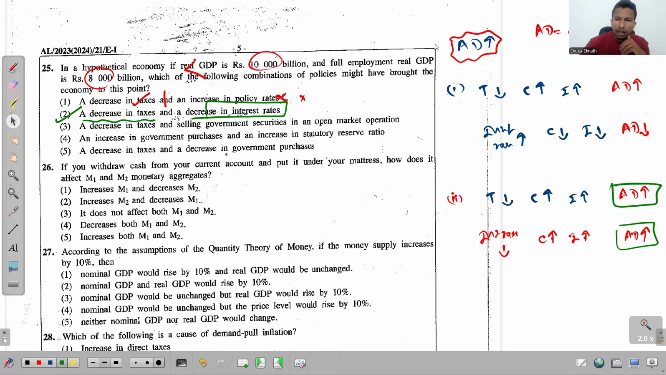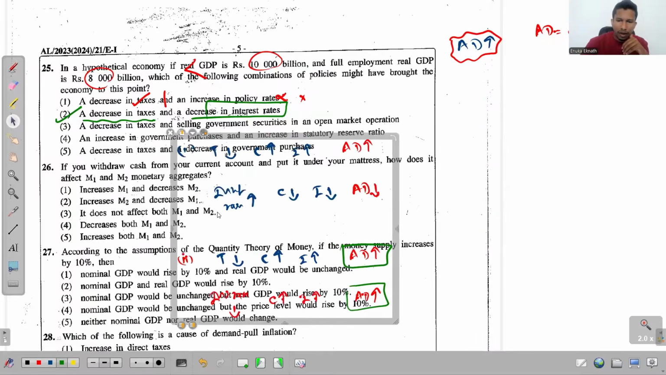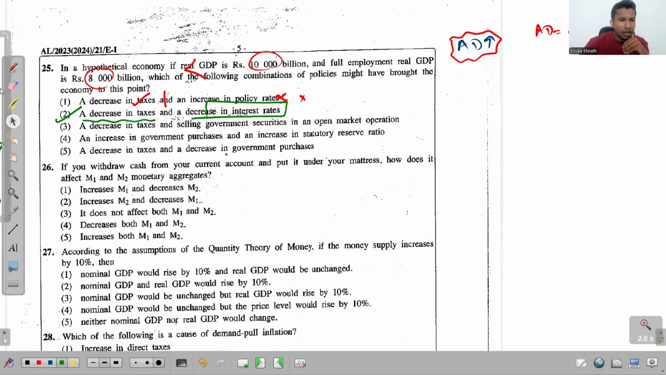Right, we will go through the other options as well. Third one says decrease in taxes. That is the same story. Taxes get decreased, consumption gets increased, so that aggregate demand gets increased. That is correct. Decrease in taxes.